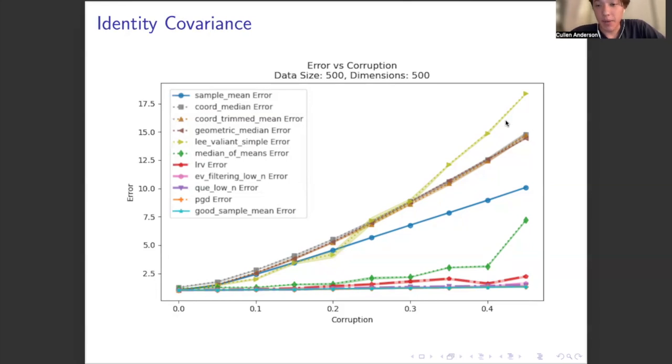And one takeaway from all of these graphs is that throughout the settings, LRV, eigenvalue filtering, quantum entropy scoring, and projected gradient descent all tend to nearly match good sample mean error, regardless of low data size or situation, which is perhaps surprising given the theoretical results only guaranteeing good error bounds with very large data size.